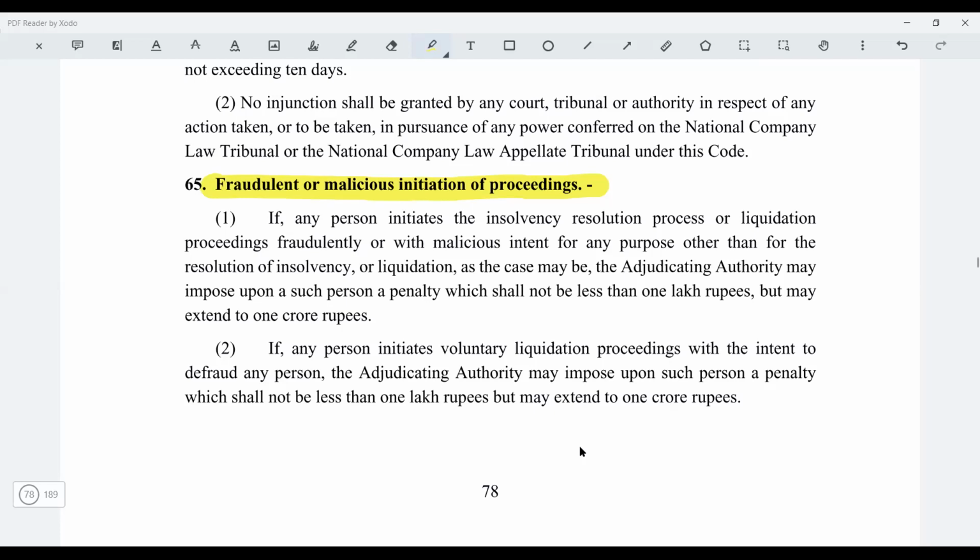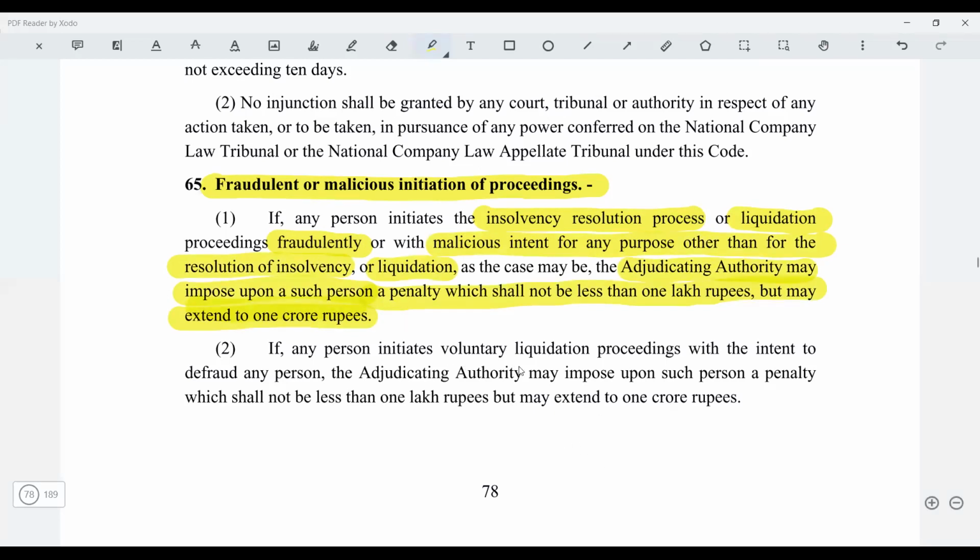So here, if you remember, if any person initiates the CIRP or the liquidation proceeding fraudulently, just remember this is for both the resolution process as well as the liquidation, or maliciously with the intent for any purpose other than insolvency resolution or for the liquidation, as the case may be, the adjudicating authority may impose on such a person a penalty which shall not be less than 1 lakh rupees, but which may extend to 1 crore.